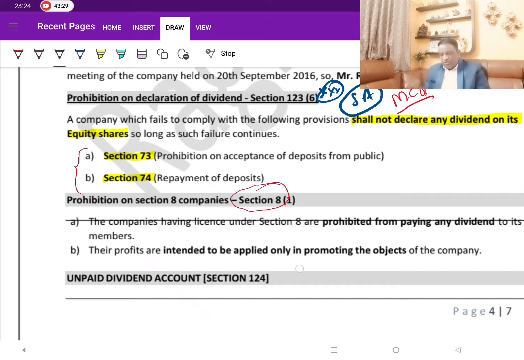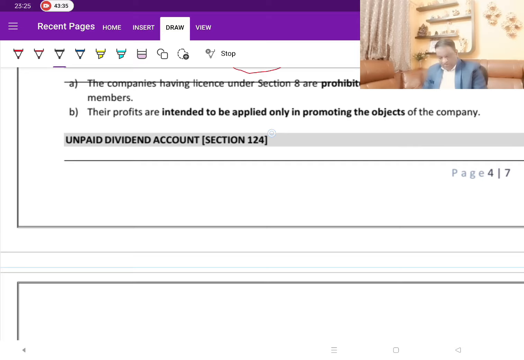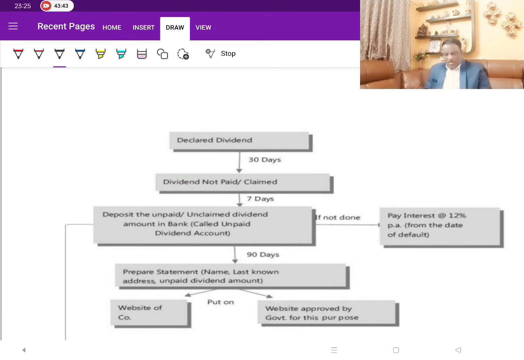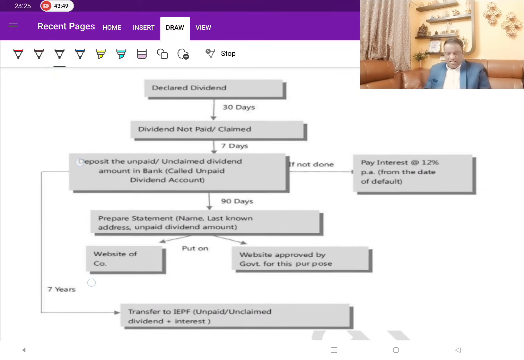Now let's move on to another one, unpaid dividend account. Take 3 stars for this one. This is where we will learn the various timelines. Once a dividend is declared, within 5 days, they are supposed to keep the money in a separate bank account in any scheduled bank, and from that separate account, the company will start making the payment. Then how many days are allowed for the company to make the payment? 30 days. 30 days are the number of days allowed for the company to make the payment.